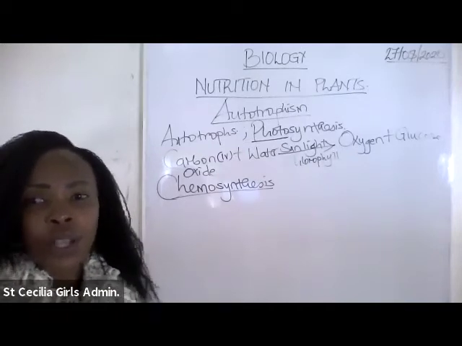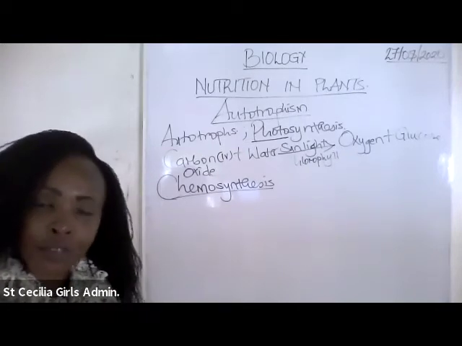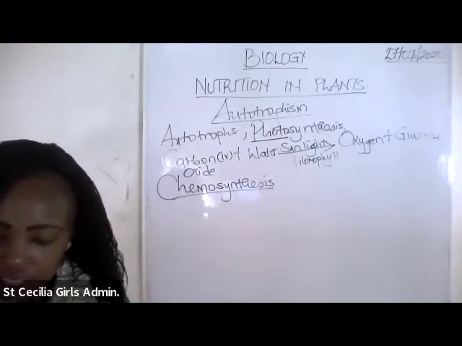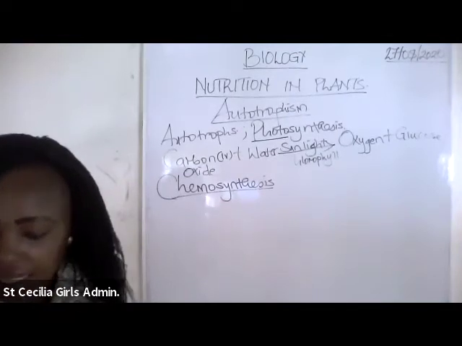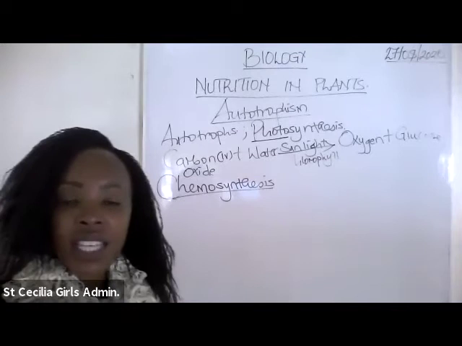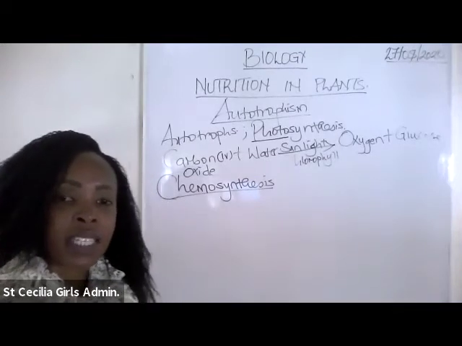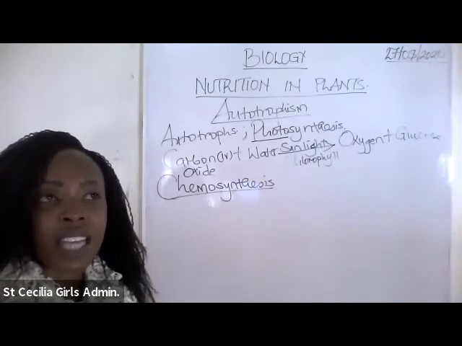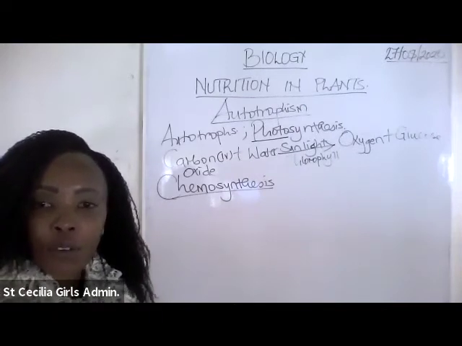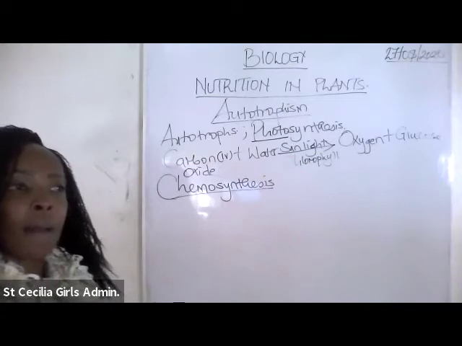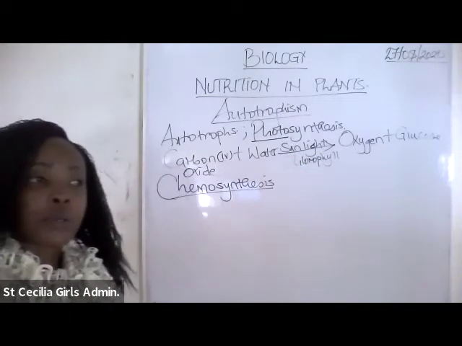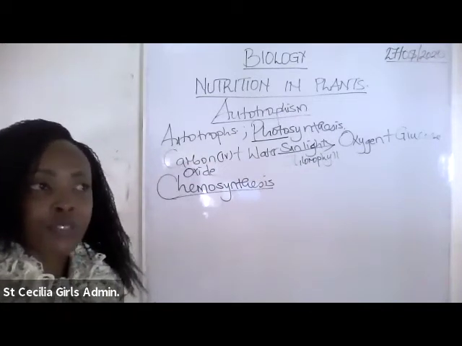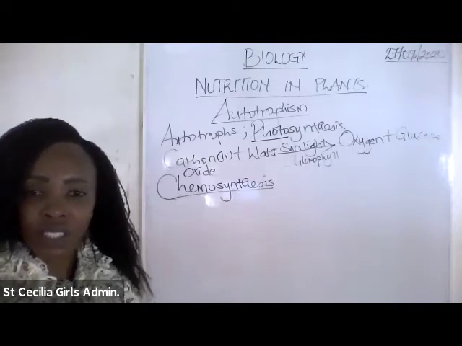What they do is obtain the energy from chemical reactions, and hence the word chemosynthesis. So chemosynthesis is the process in which some bacteria make their own food using the energy from chemical reactions.